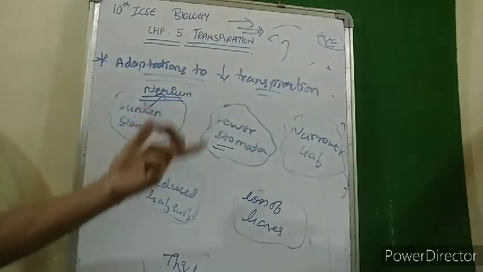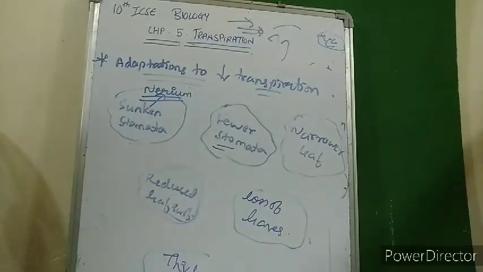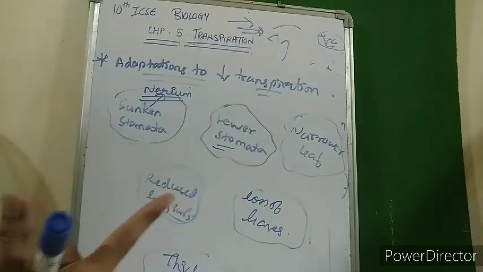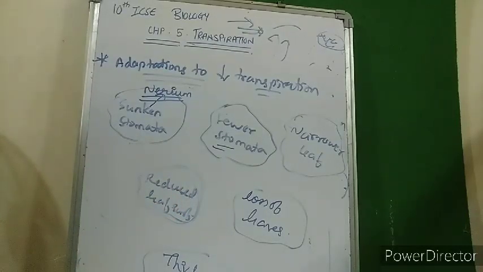Reduced leaf surface. This is the same. Reduced leaf surface means the size of the leaf which is exposed to the sunlight is very much reduced, or the leaves are very much reduced in size. Sometimes they are even converted into hair-like structures, sometimes they are converted into thorns. So these are the techniques for adapting the plant body to reduce transpiration.